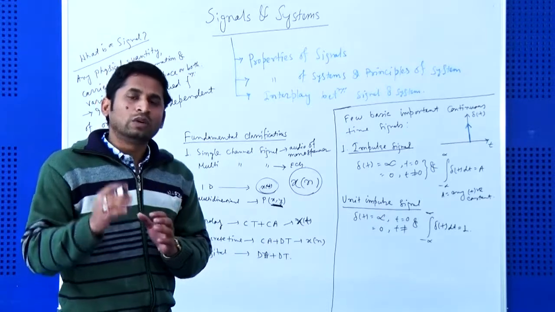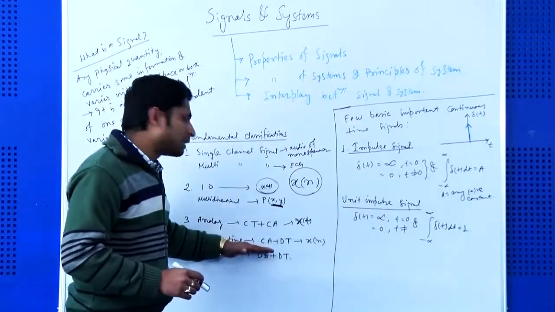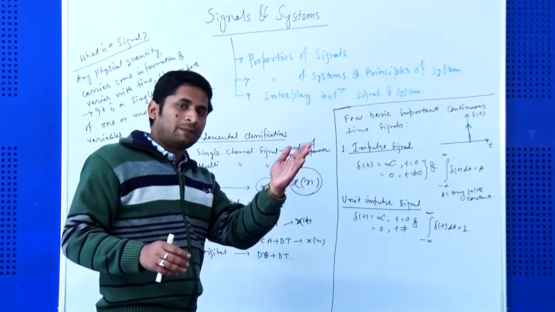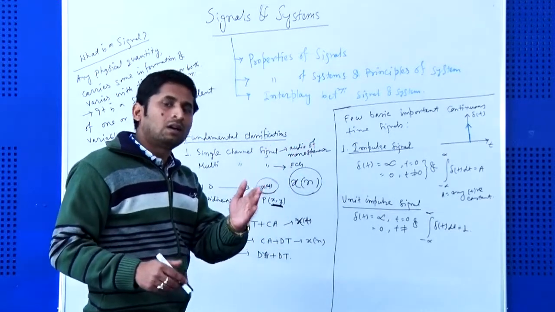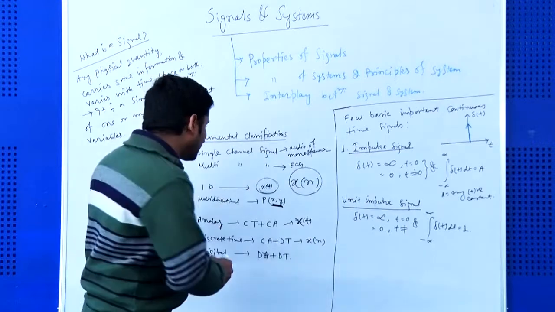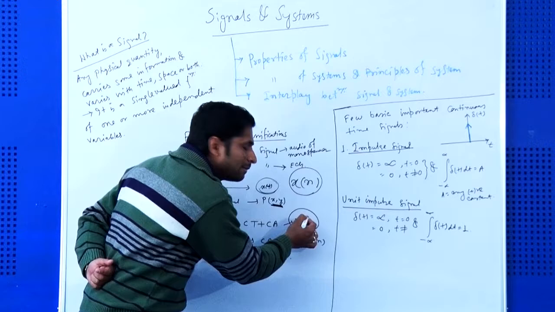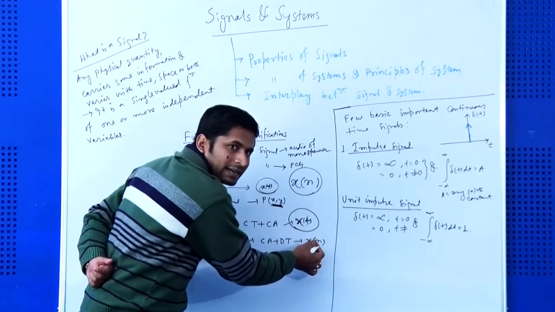In general we represent the discrete time signal as x(n), but for the analog signal or continuous time signal the representation is x(t), where t is the independent variable; here it is n.